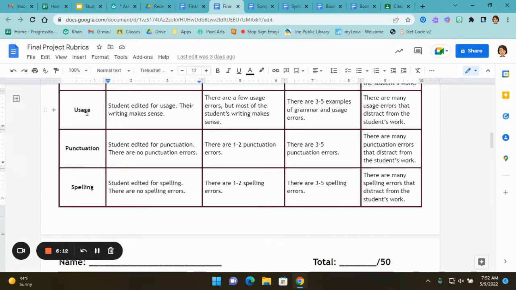Usage, so 5 points if you edited for usage and your writing makes sense. 3 points if there are a few usage errors, but most of the writing makes sense. If you have 3 to 5 examples of grammar and usage errors, you only get 1 point. And then if there are so many that it distracts from your work, you get 0.